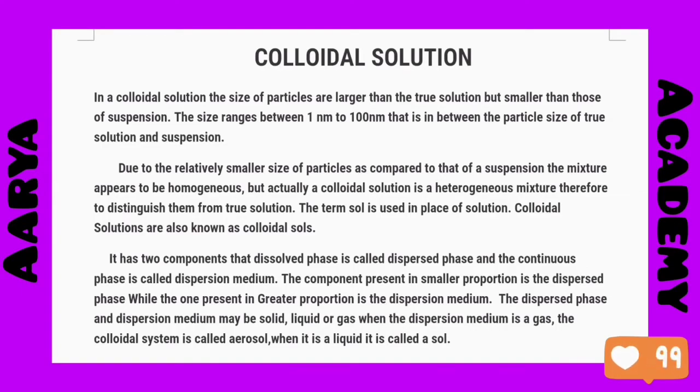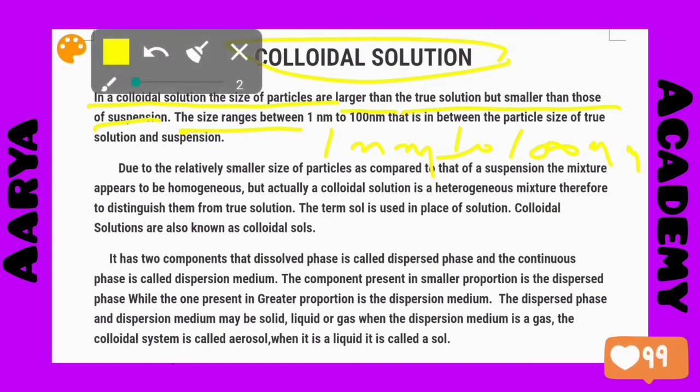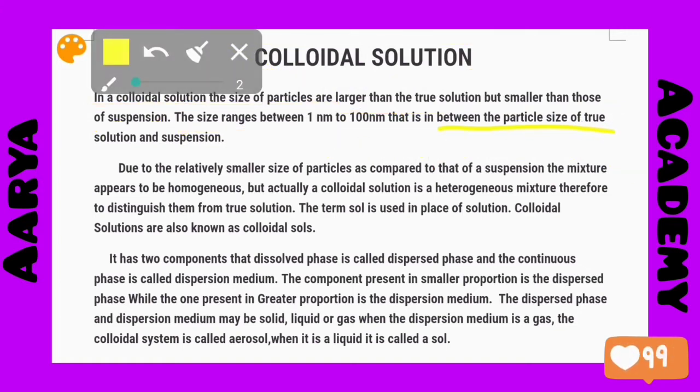Hello everybody, today I want to explain the colloidal solution. In a colloidal solution, the size of particles is larger than the true solution but smaller than those of suspension. The size ranges between 1 nanometer to 100 nanometer, and that is in between the particle size of true solution and suspension.